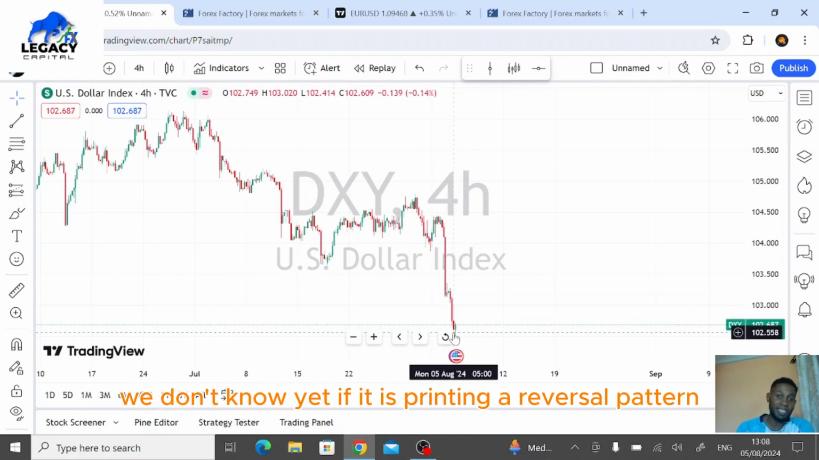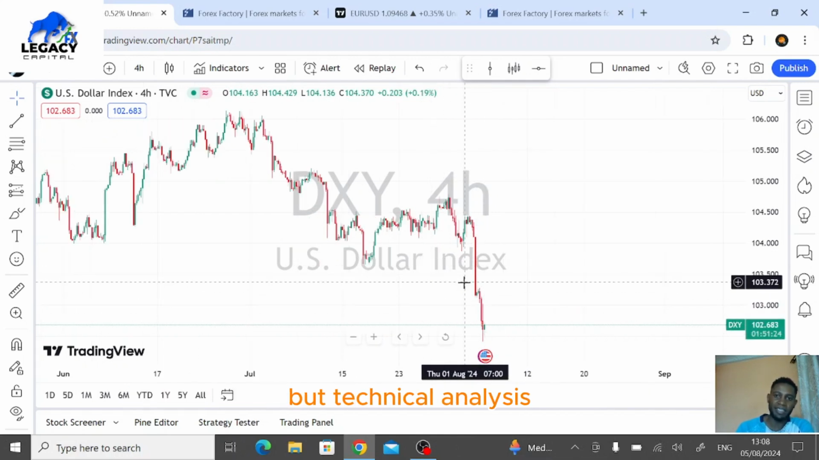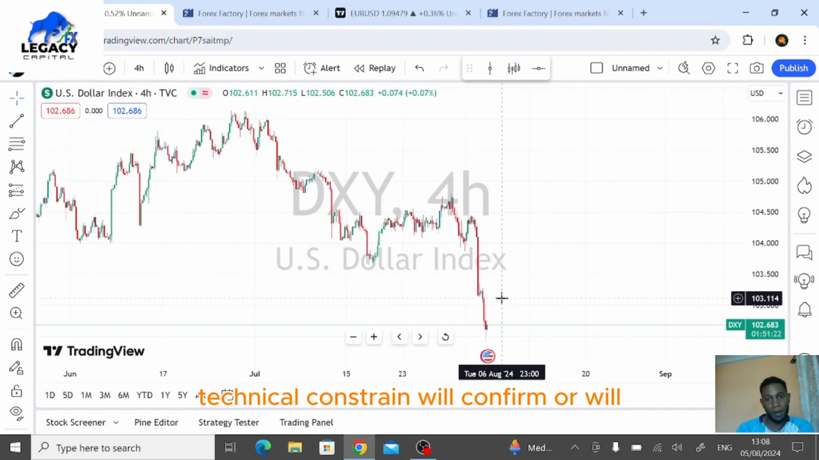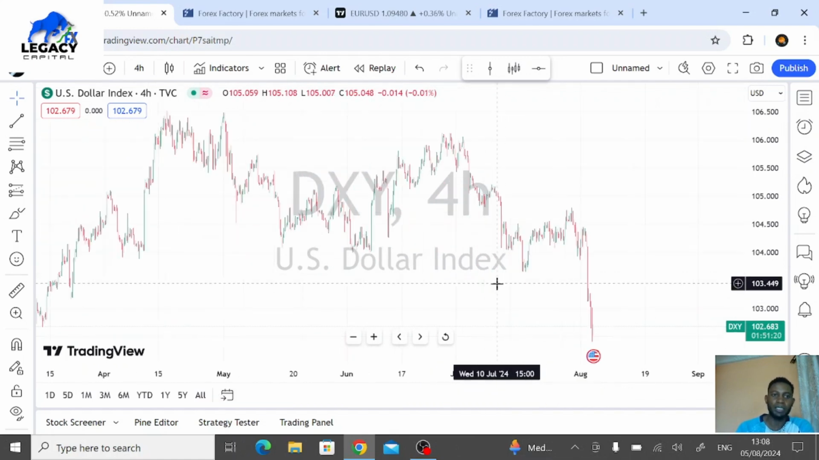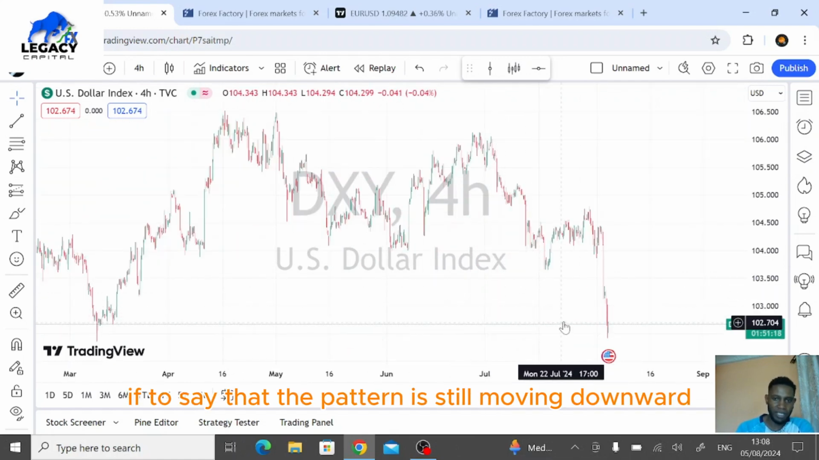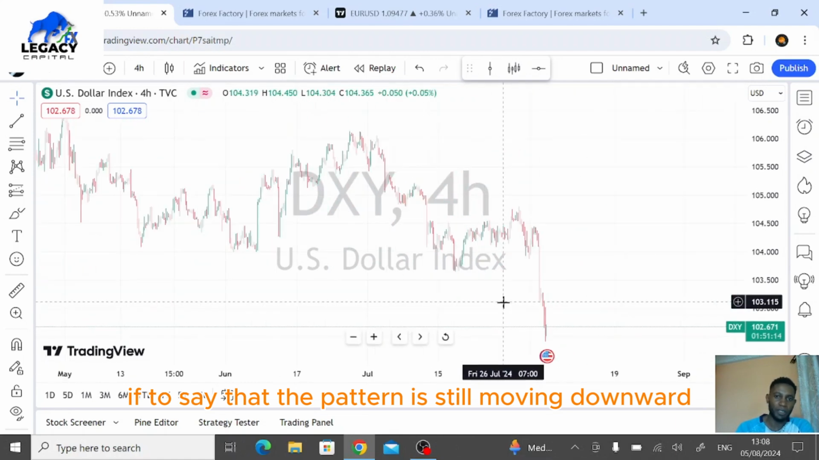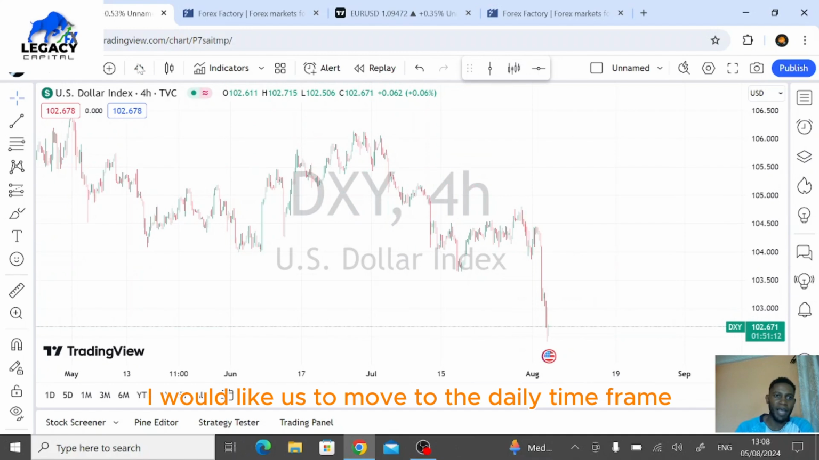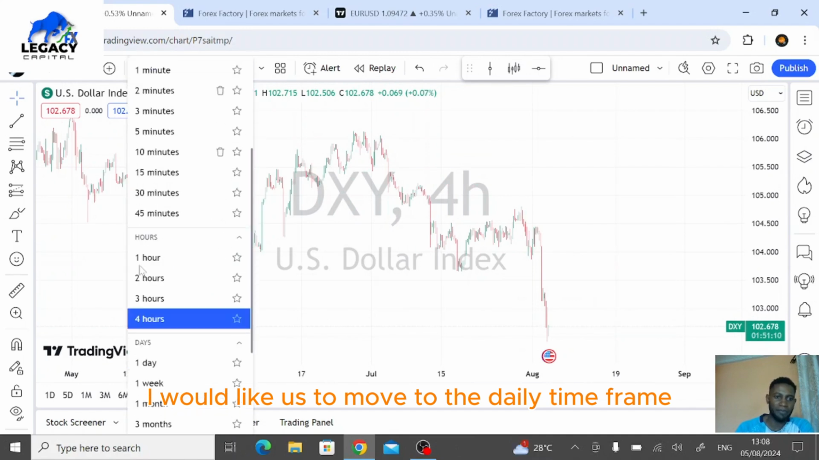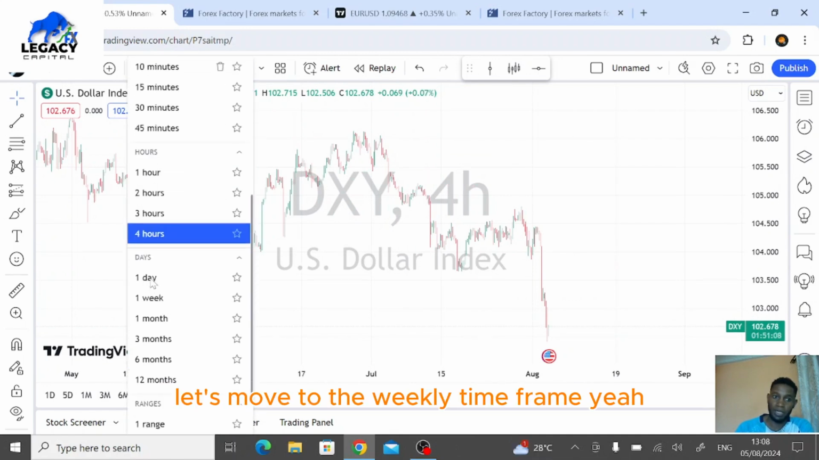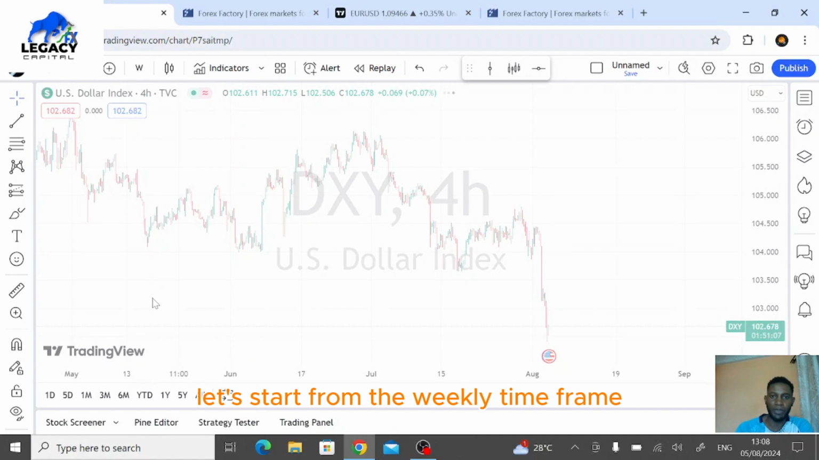Now, we don't know yet if it is printing a reversal pattern, but technical analysis will confirm or debunk if the pattern is still moving downward. So for now, I would like us to move to the daily time frame. Let's move to the weekly time frame. Yeah, let's start from the weekly time frame.